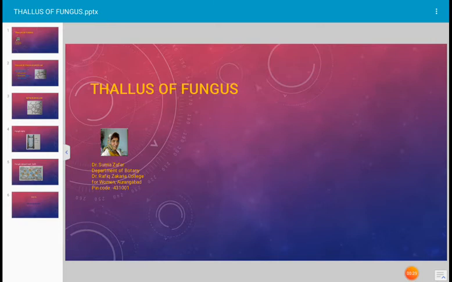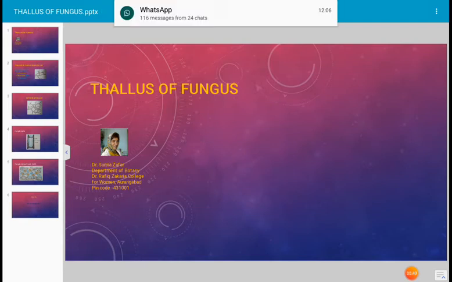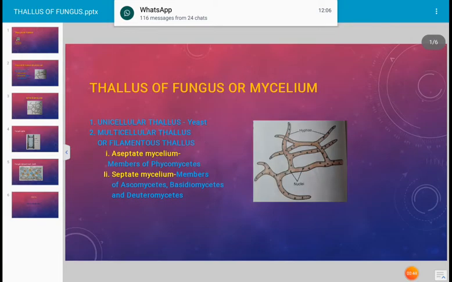Why is the fungus body known as thallus? Because it is not differentiated into root, stem, leaves, etc. Such a plant body is described as thallus. And how is the thallus of the fungus? The thallus of the fungus is known as mycelium. Mycelium is the word used for the thallus of the fungus.